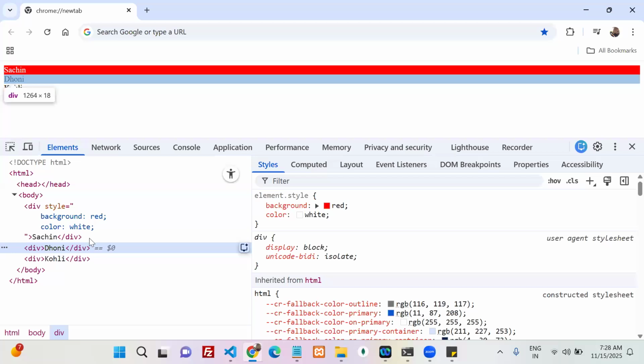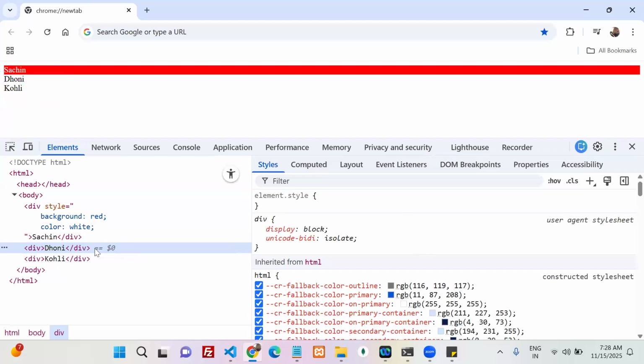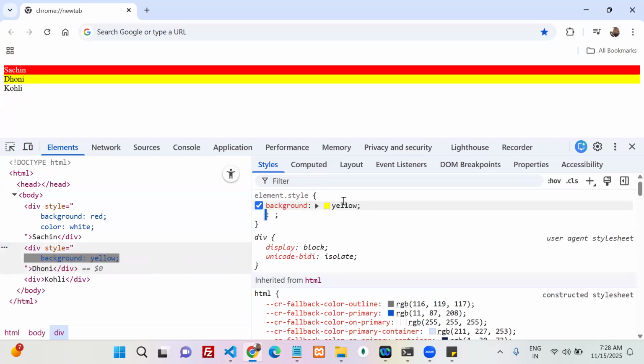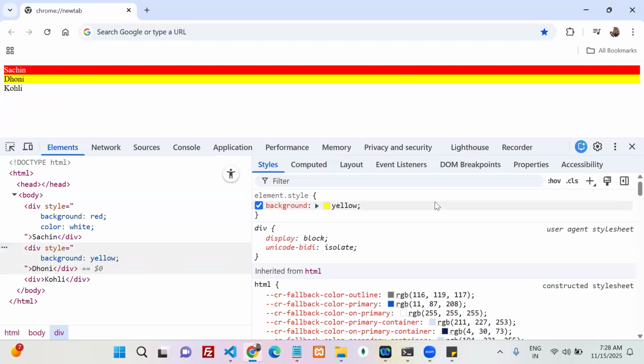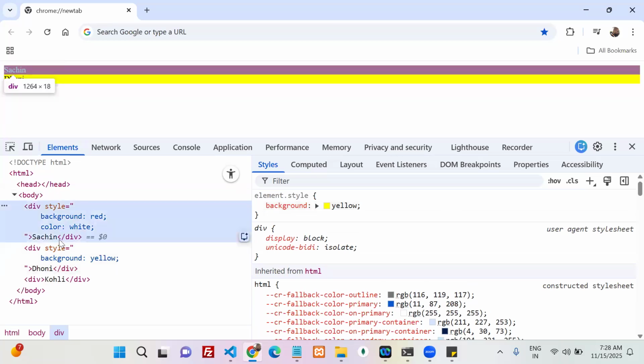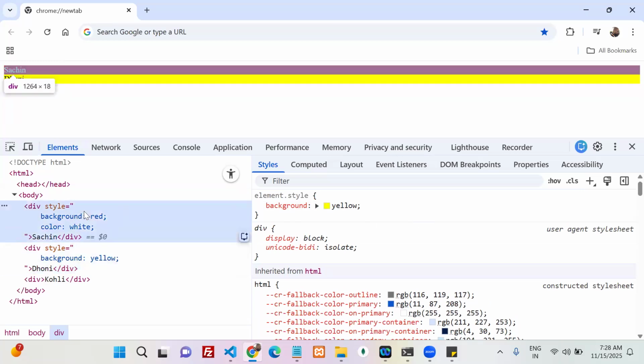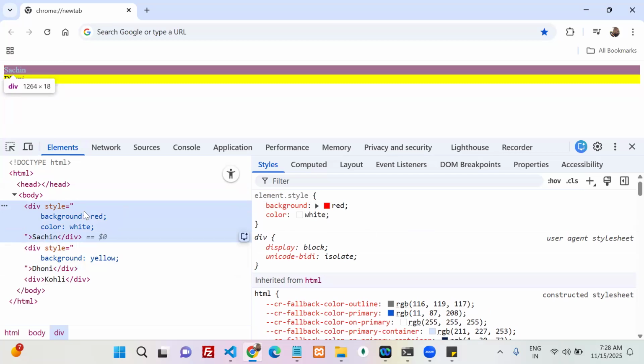For Sachin I apply. After Sachin, which element is there? Dhoni. So can I write the background color as yellow? Background color is yellow. Done? Agree? Yes or no? So this is Sachin and this is Dhoni. Okay, now I'm going to apply